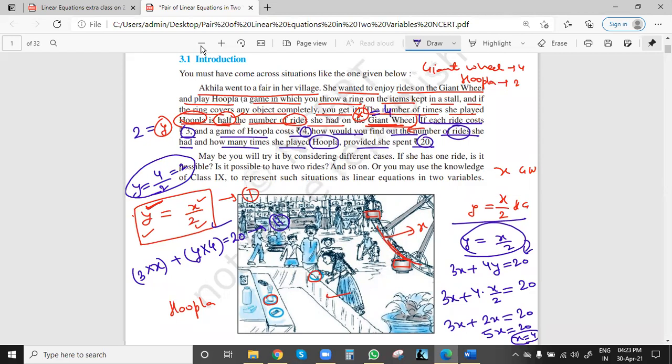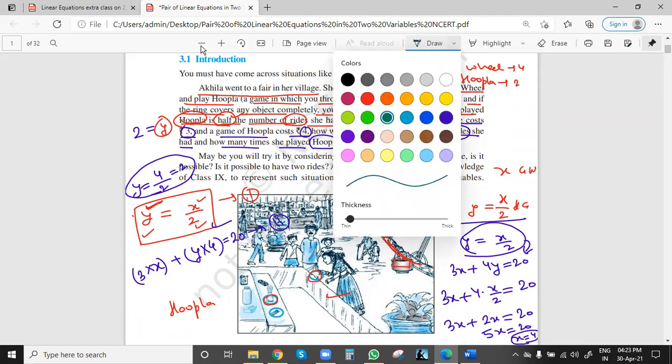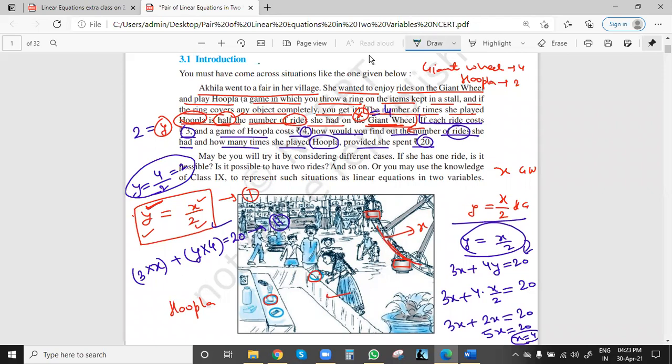Suppose you got the answer. The y and x values are what we basically have to find. x value is 4, y value is 2. If you want to cross-check whether my answer is correct or not, we can easily cross-check. The number of times she had a ride on the giant wheel is x, and one ride costs 3, so the amount she paid for riding on the giant wheel will be 3 into x. The x we got is 4, so that is 12 rupees.